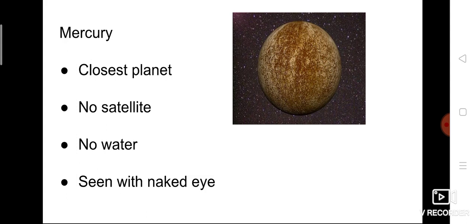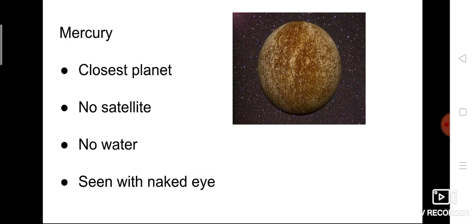For example, our living planet Earth has its own satellite, that is called, anybody know? The Earth has one satellite, that is nothing but our moon. So the moon is our own satellite. What does the moon do? It revolves around the Earth. What does the Earth do? The Earth revolves around the sun. But Mercury has no satellite.